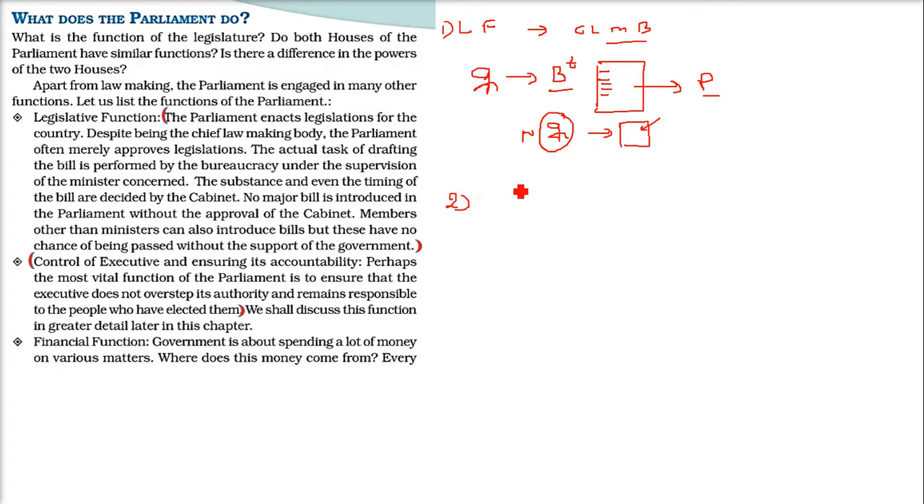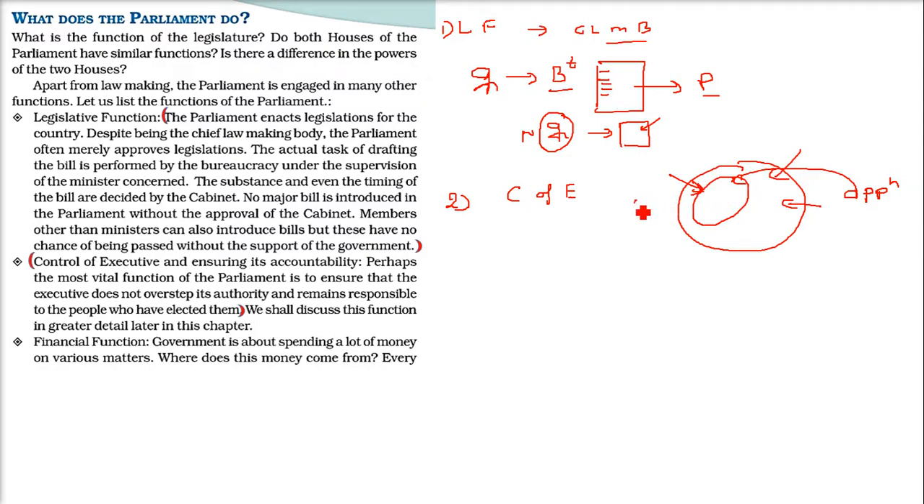What is the second task? The second task is the control of the executive and holding them accountable. See, Parliament has a majority party, that is the ruling party, and then we have the opposition. So that opposition becomes very important. This opposition is controlling the executive. Executive is what? Executive is the Prime Minister and Council of Ministers. So they are checking and controlling the executive, Parliament, whole people here, whether they are from any party.